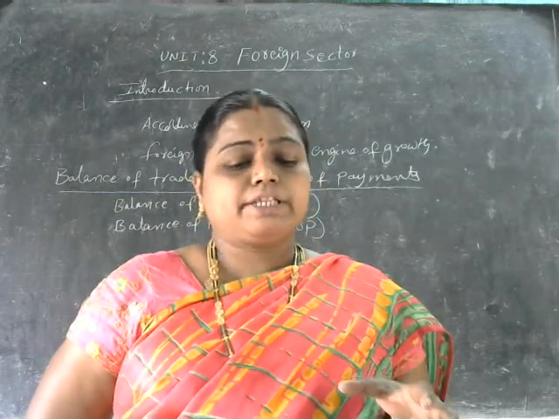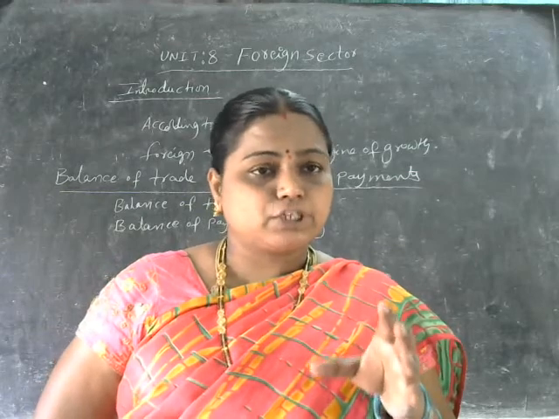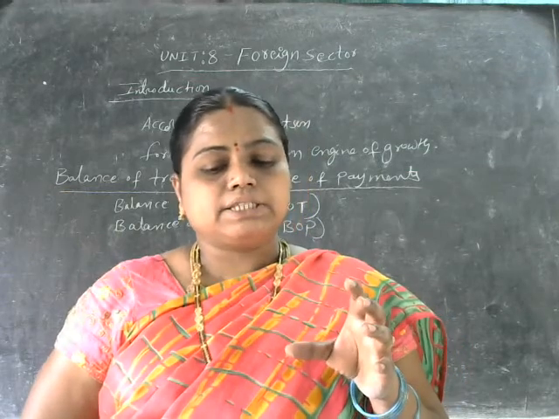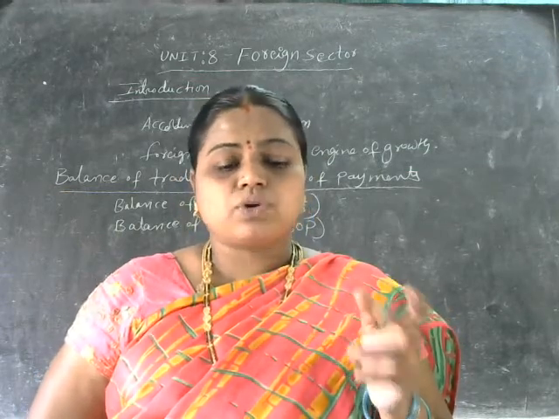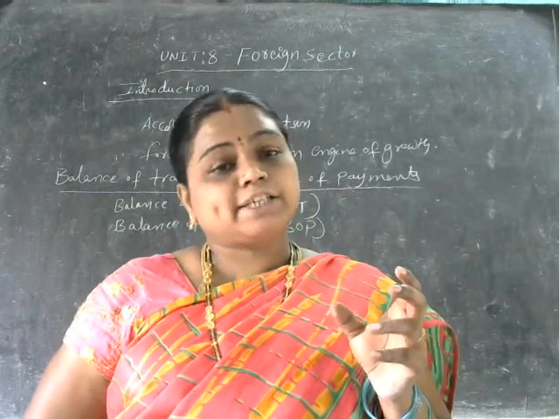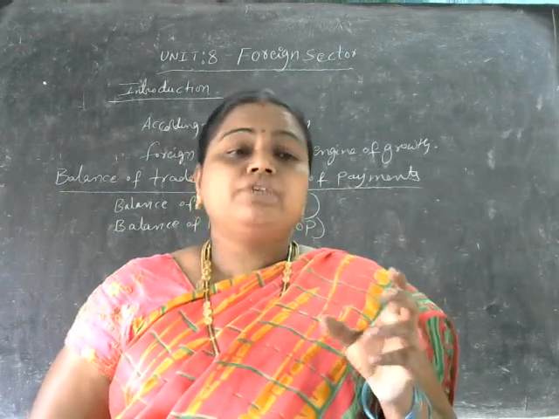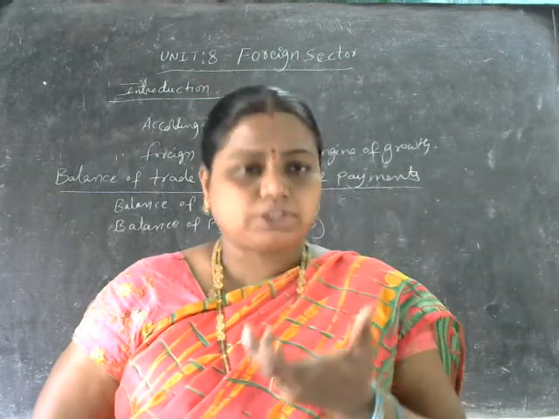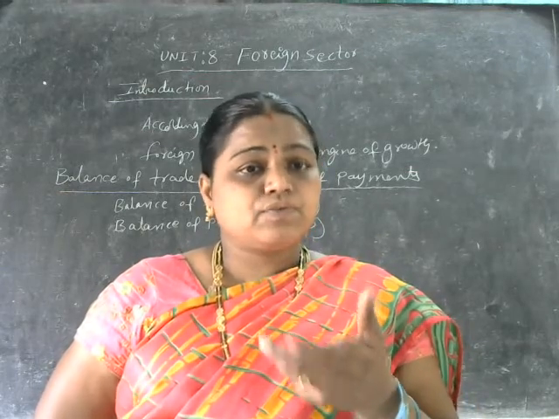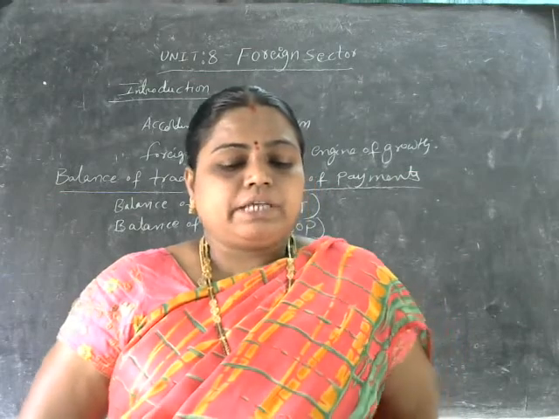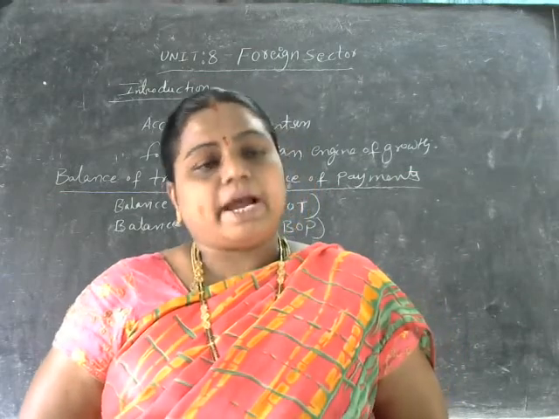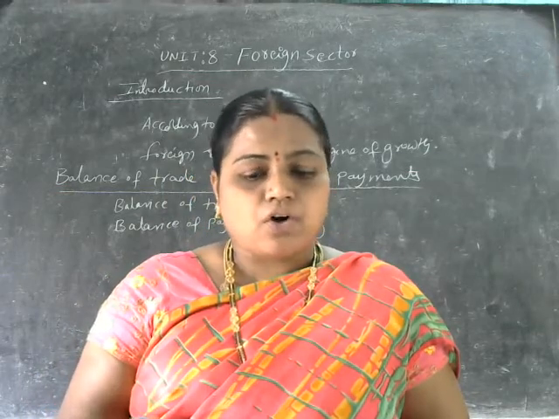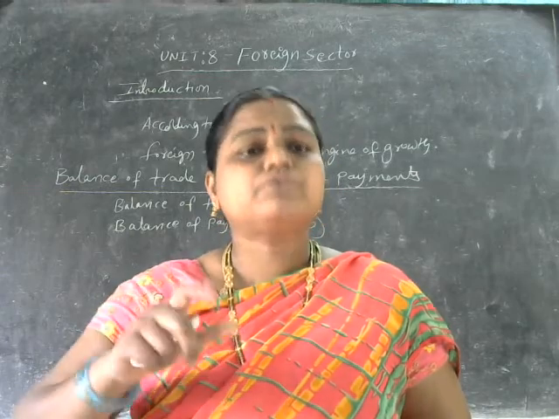So balance of trade takes into account only those transactions arising out of exports and imports of the visible items. Exports and imports of the visible means what here? Which we can watch, the items which we can watch here, visible items. It does not consider the exchange of invisible items, which we cannot see here.